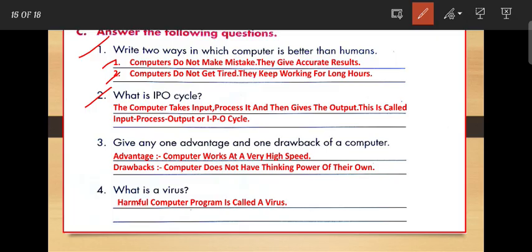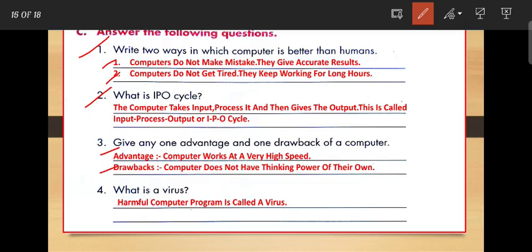Next is, give one advantage and one drawback of a computer. First, the advantage: computer works at a very high speed. Next, the drawback: computer does not have thinking power of its own. Computer always needs our instruction for work.